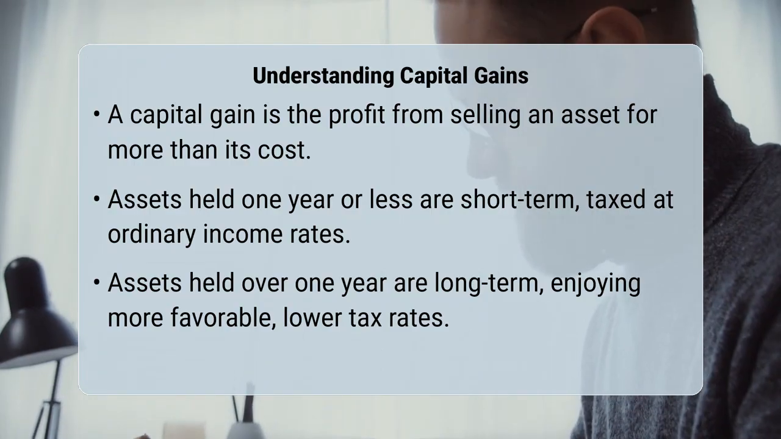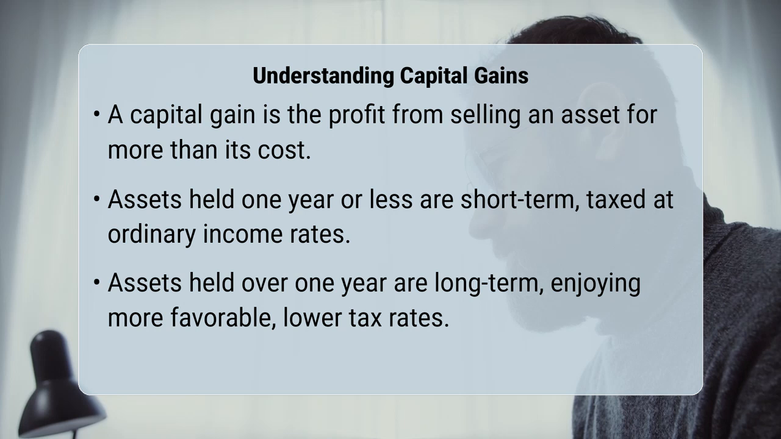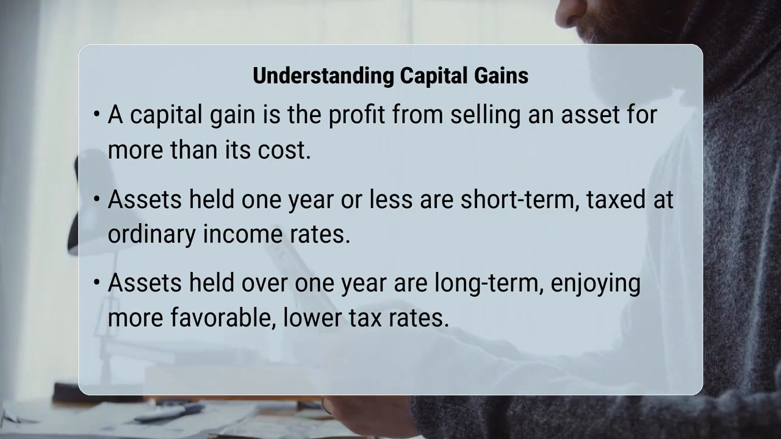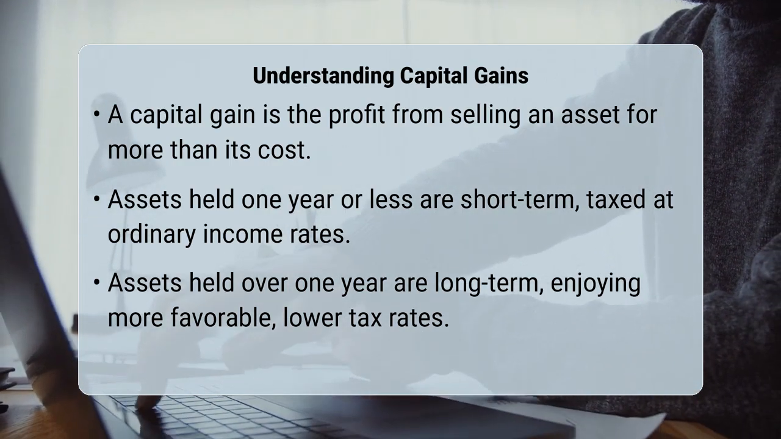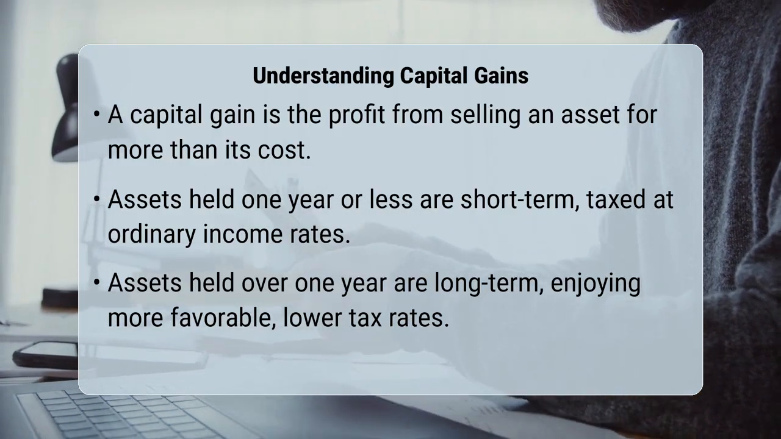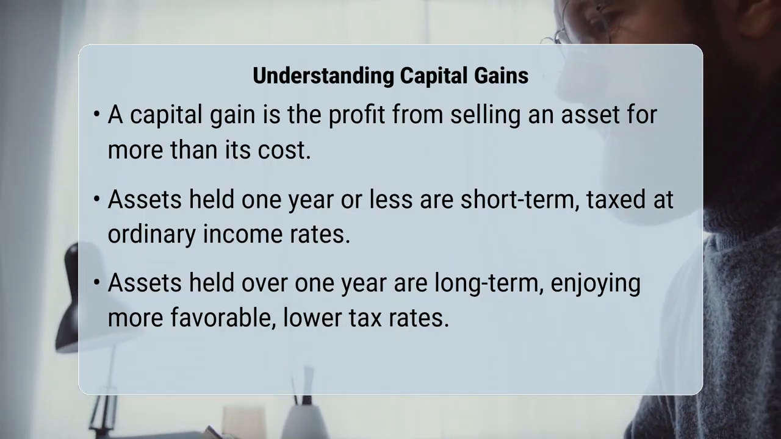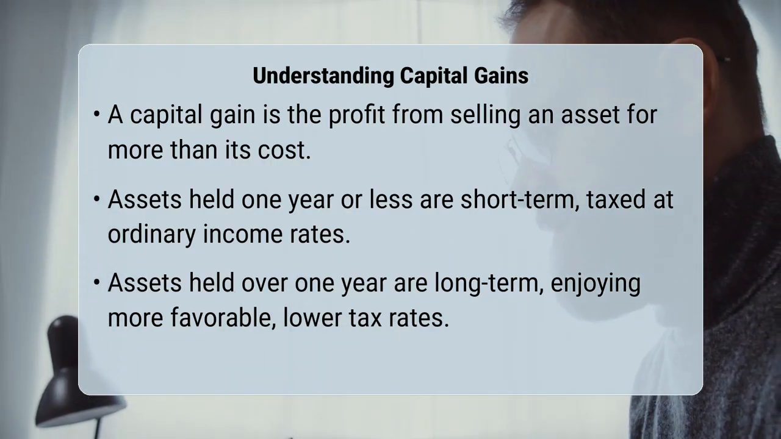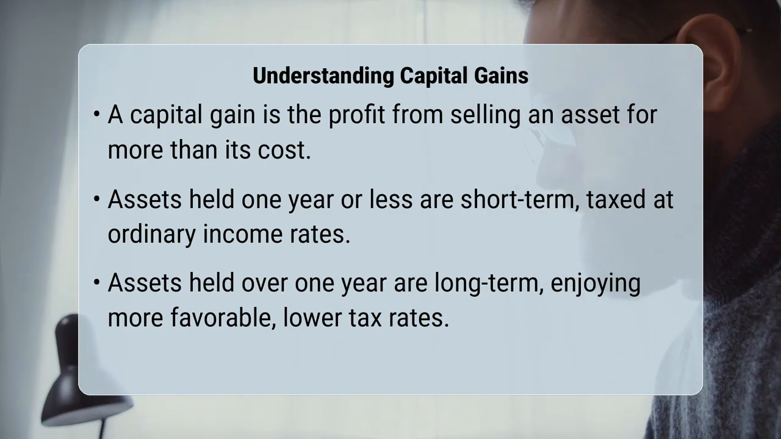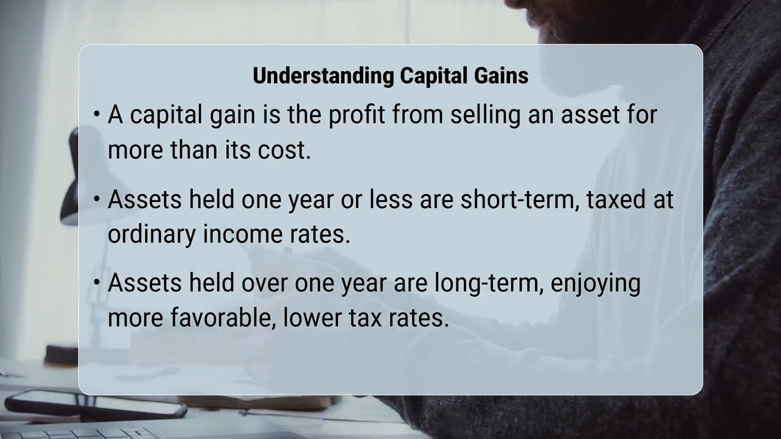A capital gain is essentially the profit you make when you sell an asset for more than you paid for it. The Internal Revenue Service, or IRS, distinguishes between two main types, short-term and long-term. Short-term gains come from assets held for 1 year or less, and they are typically taxed at your ordinary income tax rate. Long-term gains, from assets held for more than 1 year, generally qualify for more favorable, lower tax rates. This distinction is critical because it significantly impacts your tax liability, encouraging longer-term investments.